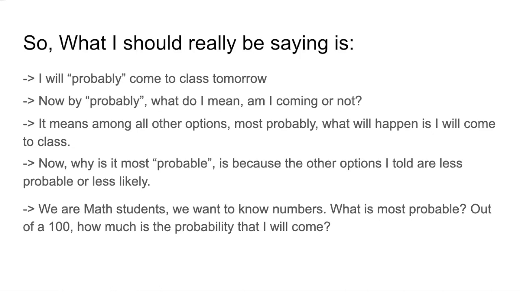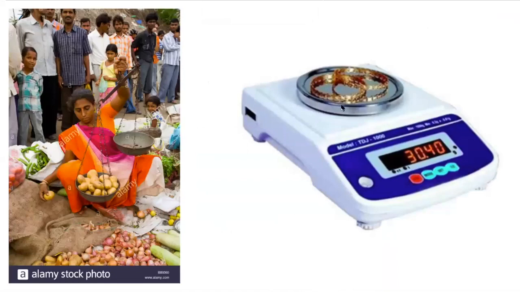This probability actually helps us in various things. It is there in each and every aspect of our life. If I want to give you an example, if you go to a vegetable vendor and you ask for 1 kg of potato, then they will use this kind of a balance and they will give you 1 kg of potato. But will that be exact? What is the probability that this will be exactly 1 kg? Maybe it's not exact. It is probably plus or minus 15 or 20 grams. It's okay. We don't care if it is plus or minus that much.